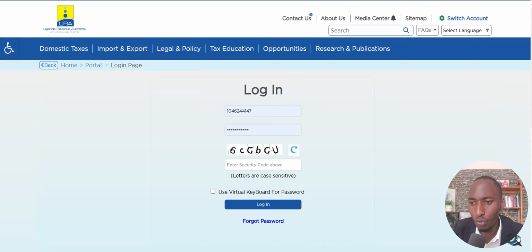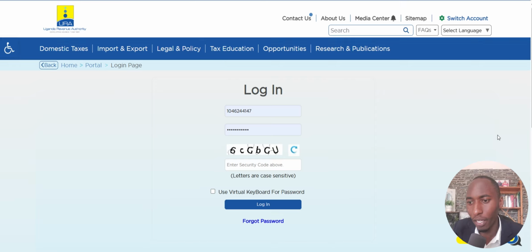You would also need to use this chatbot here. You would speak to this chatbot. It helps, and then they give you the natural person, the physical person, or the human to talk to you, and he or she will send you a one-time password that you will use here, so that you can now use your personal password and then access the portal. But if you already have this, you just need to use your TIN number and then the password. But if you don't have one, I said that you can use the chatbot here.